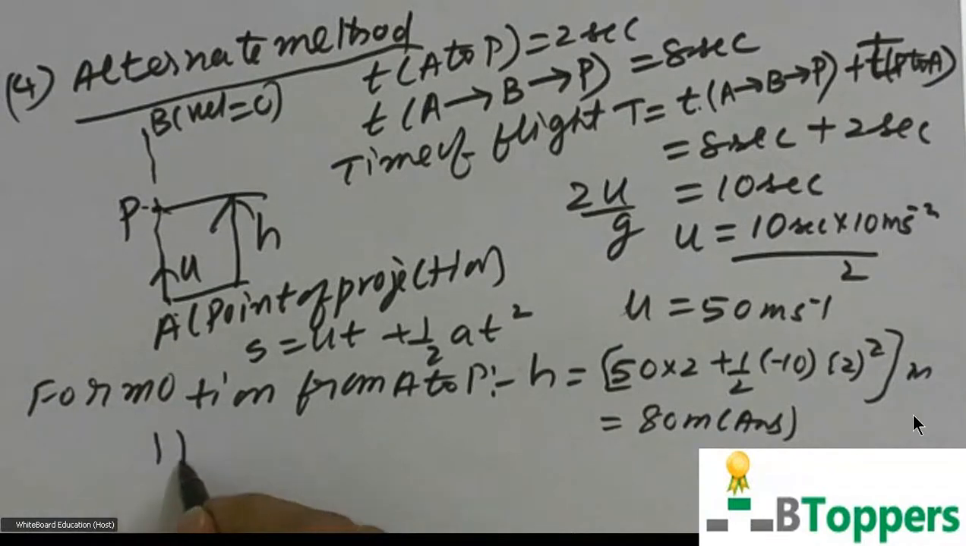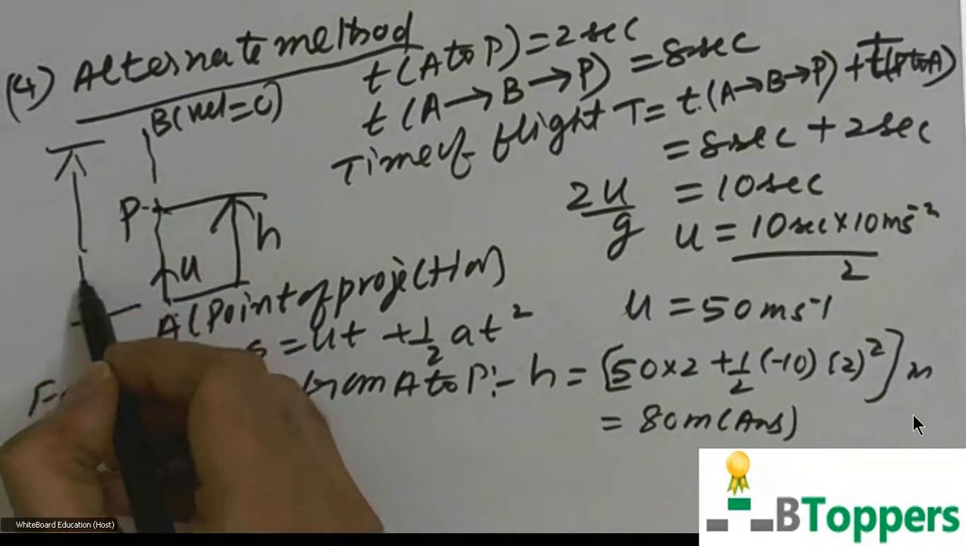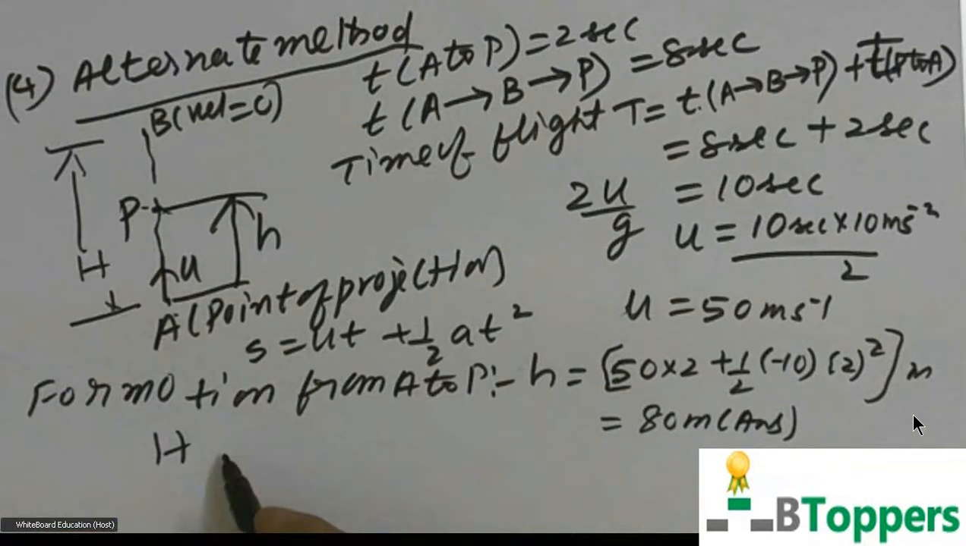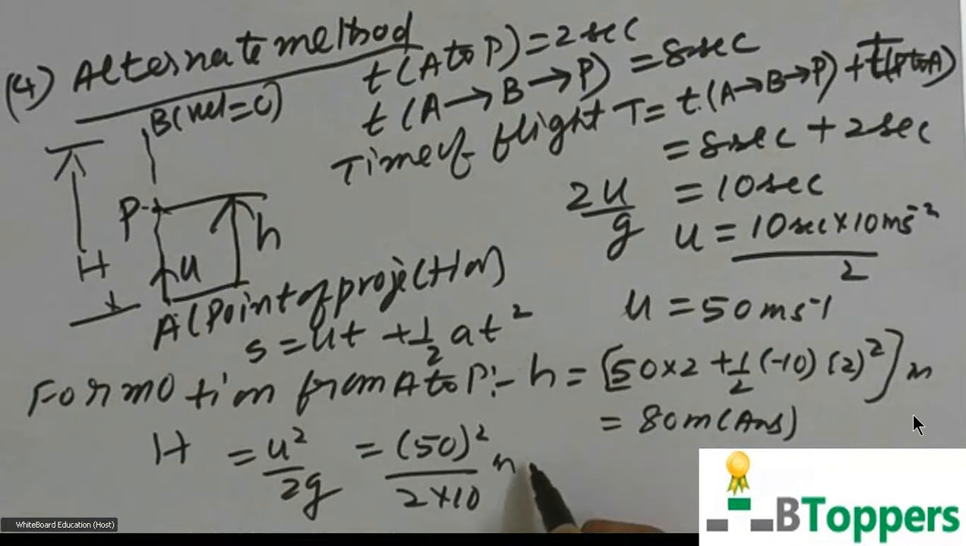And maximum height reached above the point of projection, usually denoted by capital letter H, is given by u square by 2g. Here u is 50 meter per second. g we can take as 10 meter per second square. So you can simplify this. That comes out to 125 meters. That is the answer for the second part of the question.